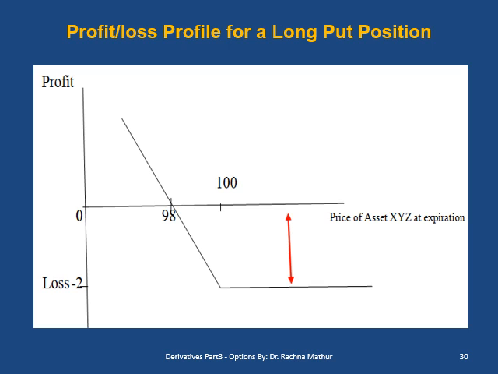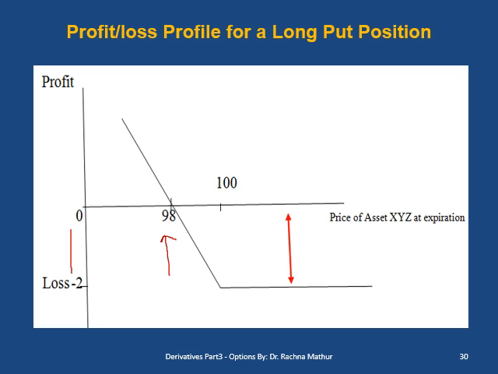The holder of a long put position has to pay an option premium to get the right to sell. So he has to pay 2 rupees as option price. Now his profit and loss will depend upon the market price of the asset at the time of maturity. Suppose the market price is 98 rupees at the time of maturity. So the holder of a long put position will be at break-even, neither profit nor loss.